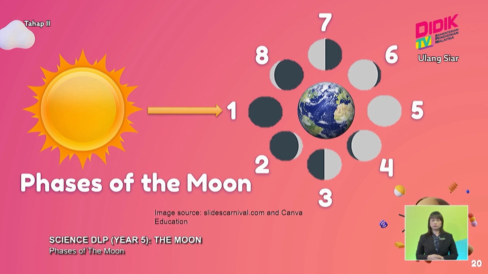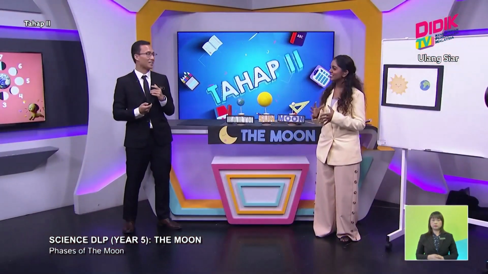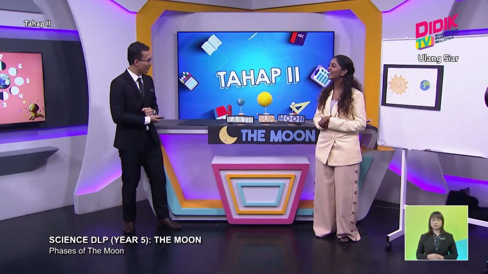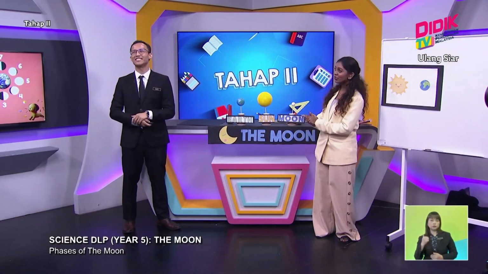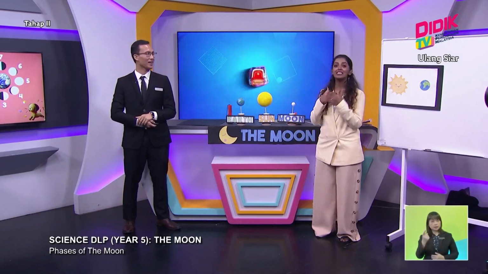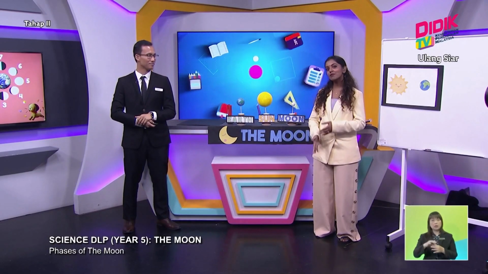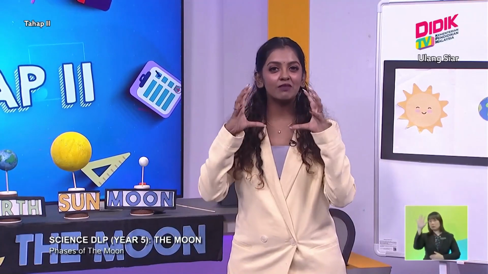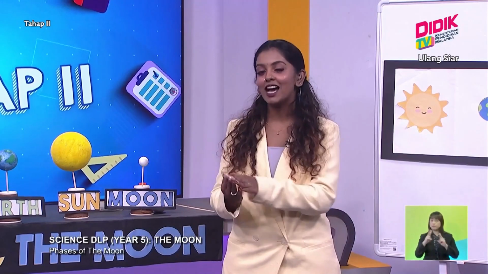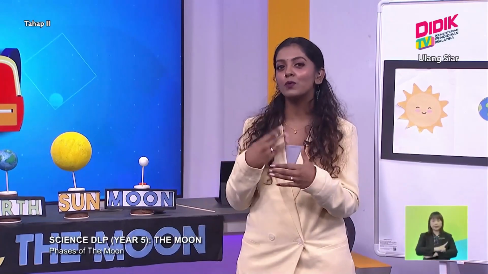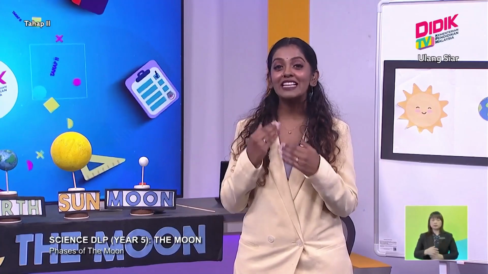I think this is a lot to absorb. Are you okay with it? I'm good. I'm just trying to understand the phases of the moon and relate it to our day-to-day life. Because some days when we look up at the sky, the moon is full, very bright, and some days it's half lit. That way we'll be able to understand our day-to-day sky a bit better.